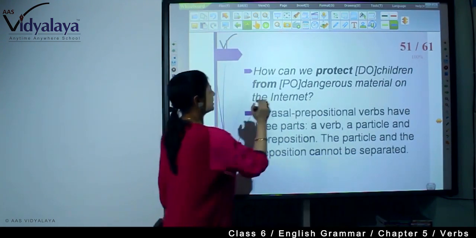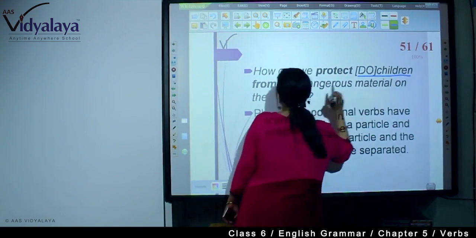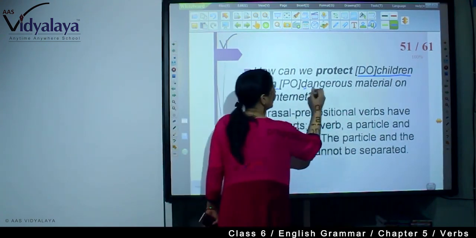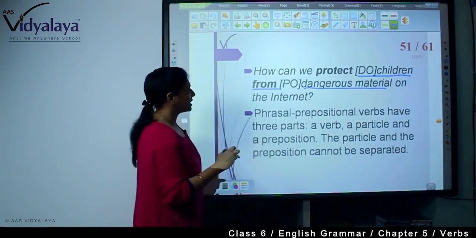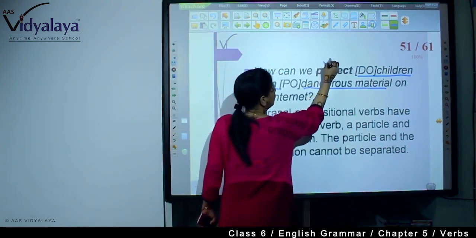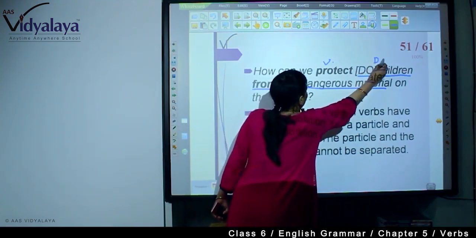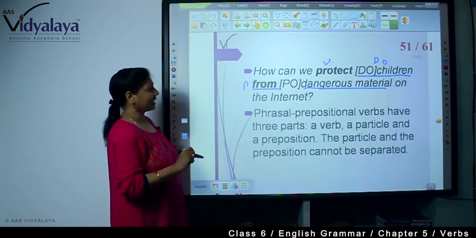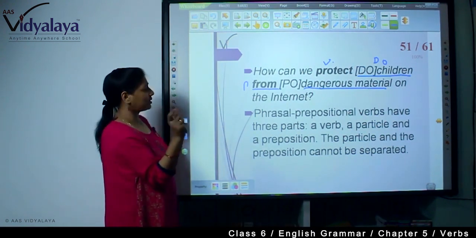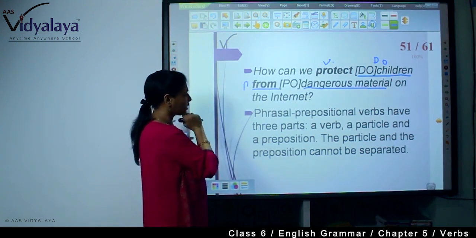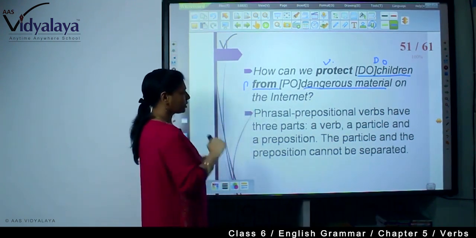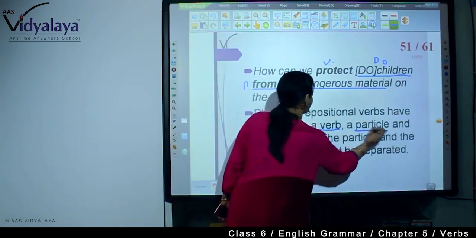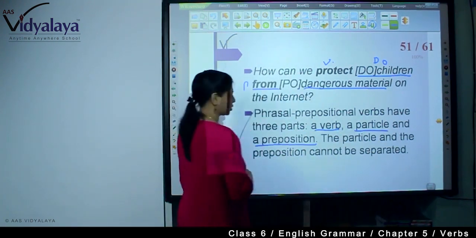How can we protect children from dangerous material? Here, protect is the verb, children is the direct object, and from is the preposition. So we are seeing that in between the prepositional verb, we are getting the direct object. Now, phrasal prepositional verbs have three parts: a verb, a particle, and a preposition.